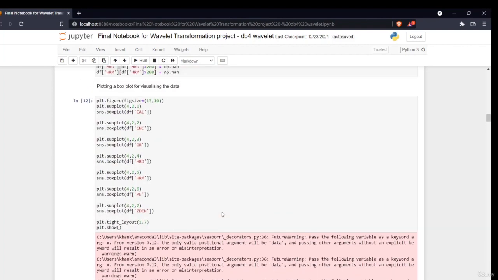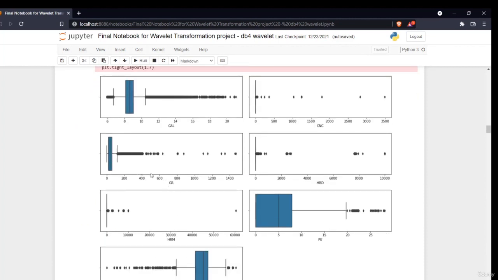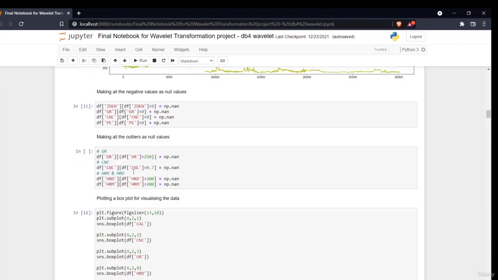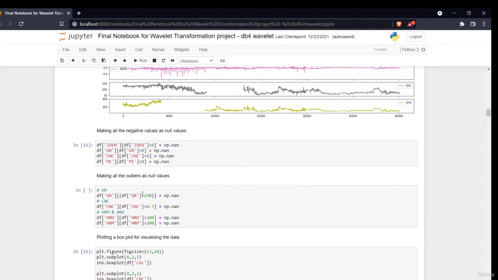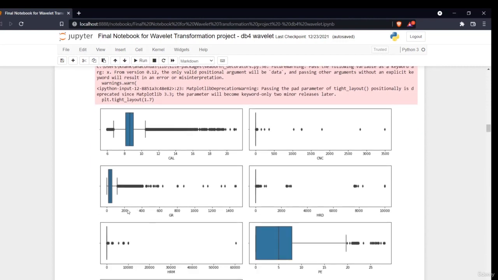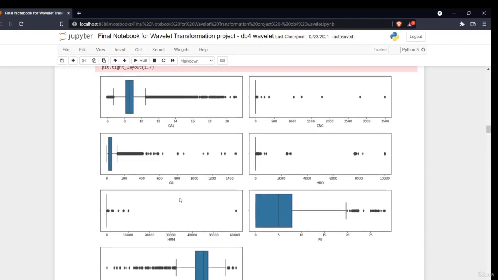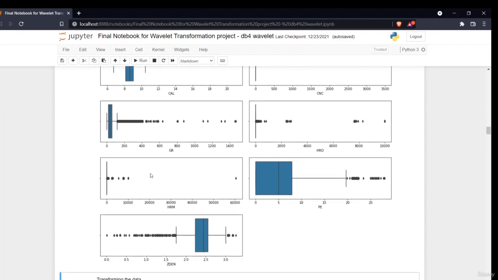I've written a simple code up here for the gamma ray log. As you can see in the gamma ray log, most of the values which are present here are all outliers. It is not possible that most of the values are having this value and only these are having this much high value. So what I did is, take only those values which are greater than 250 and term them as NaN values. This is the 250 mark and the rest are NaN values. Similarly I have done this for all the logs, CNC, HRD, HDM.